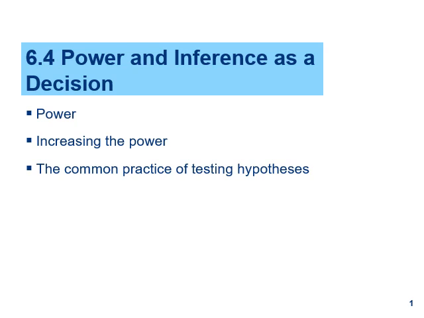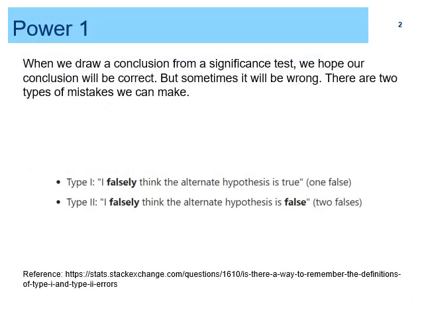Now we will learn about power in inference as a decision. This is an important topic, so we will learn it in detail. So power: when we draw a conclusion from a significance test, we hope our conclusion will be correct, but sometimes it will be wrong. There are two types of mistakes we can make.